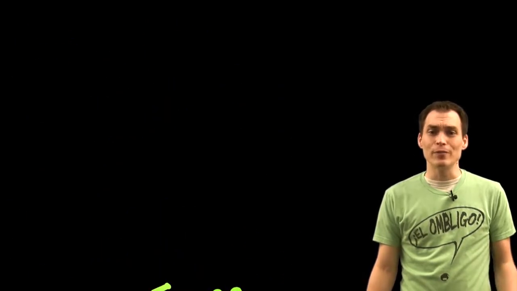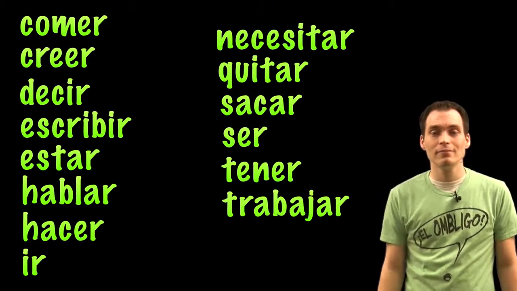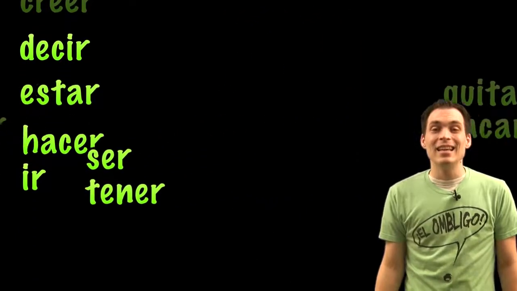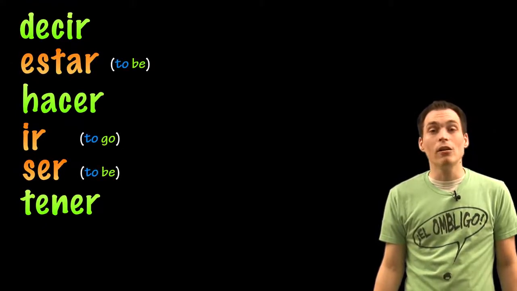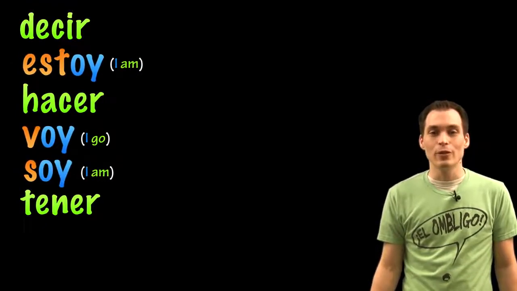So far we've gone over some verbs that have an irregular yo form. Can you remember or guess which of these have an irregular yo form? If you guessed these, you're right. Ir, ser, and estar are all in a little family where the yo forms end in oy. So they're estoy, soy, and voy.